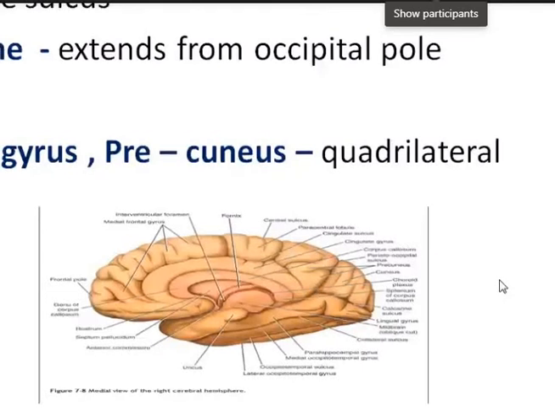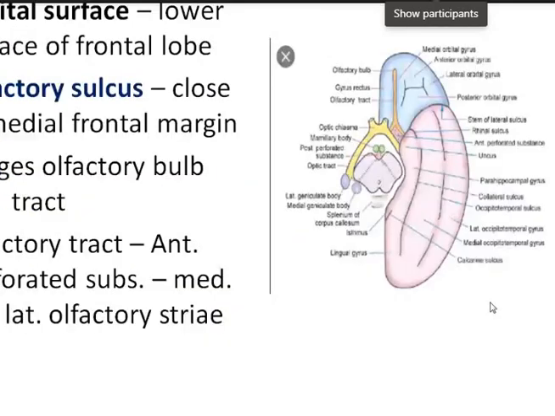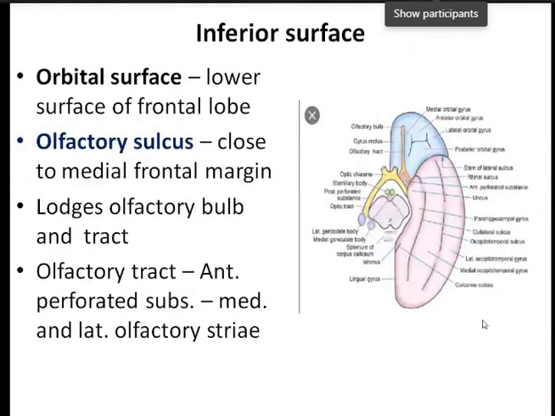Okay, so this is the inferior surface, as you know, which is further divided into the orbital surface in front, and behind is the tentorial surface. These two surfaces are separated by the stem of the lateral sulcus. So this is the stem of the lateral sulcus. Now within the orbital surface, you will find one sulcus here.